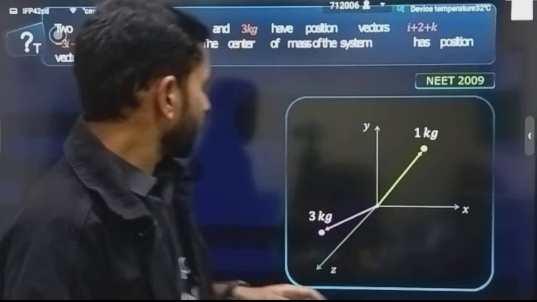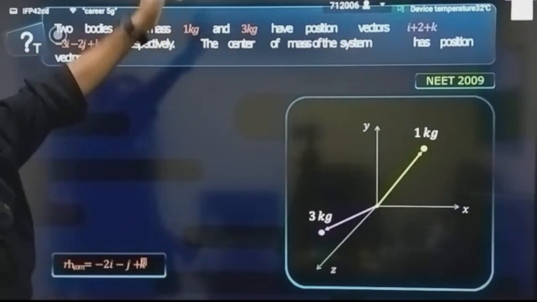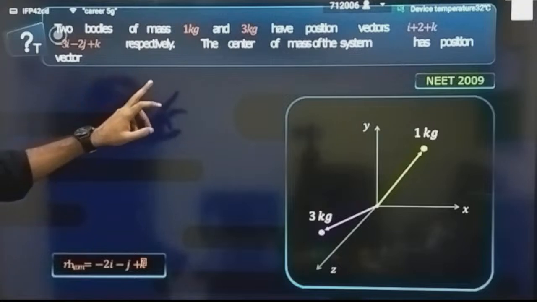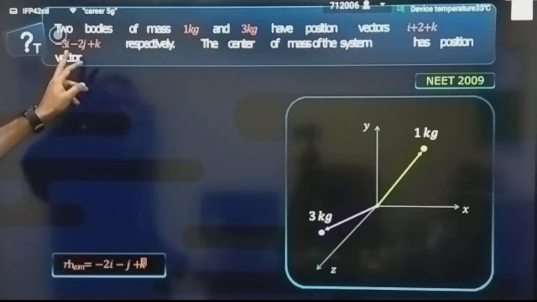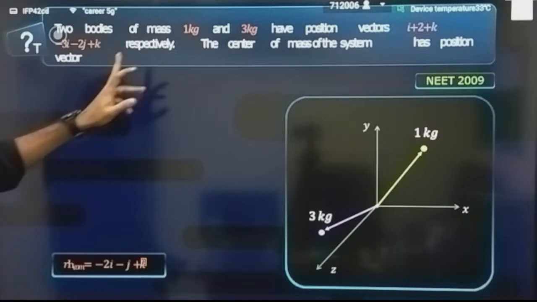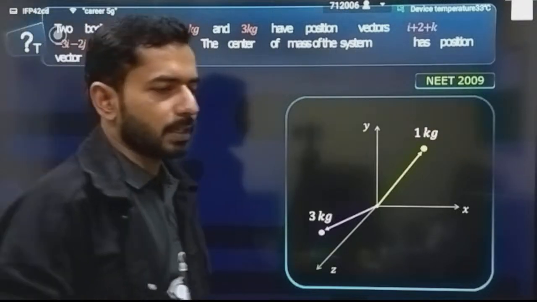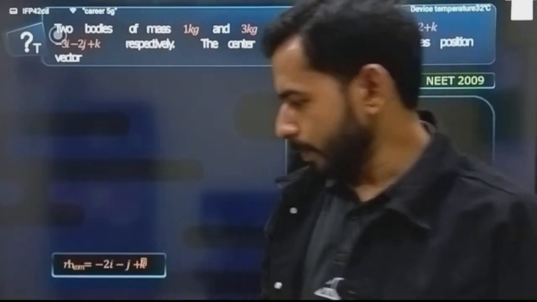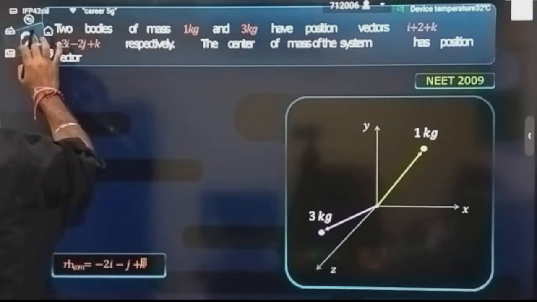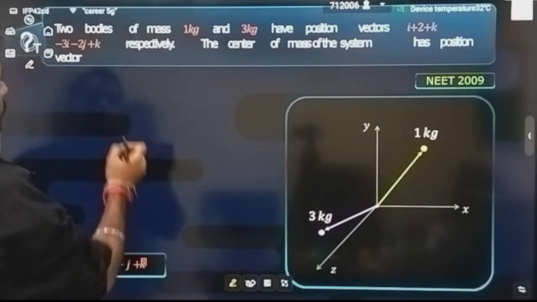See, what is the question? Two bodies of mass 1 kg and 3 kg are given, having position vectors i plus 2j plus k and minus 3i minus 2j plus k respectively. The center of mass of the system has position vector... You have to calculate what will be the position vector of the center of mass. So let's see how you can calculate.